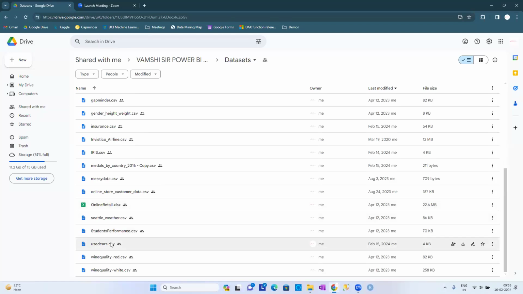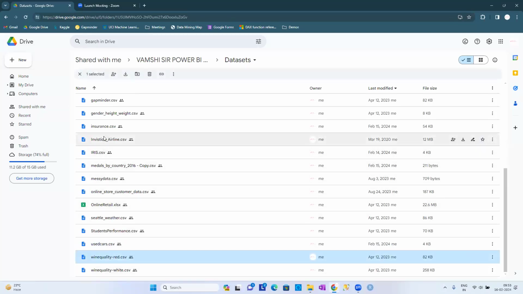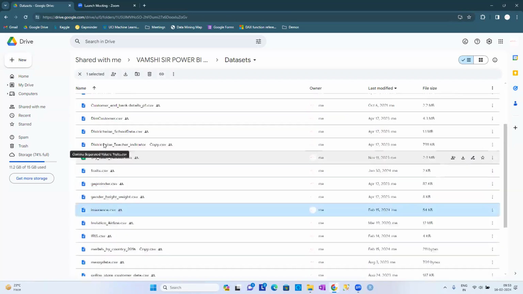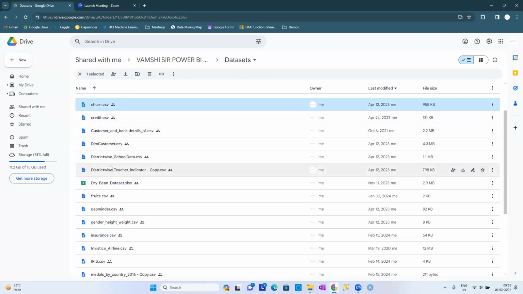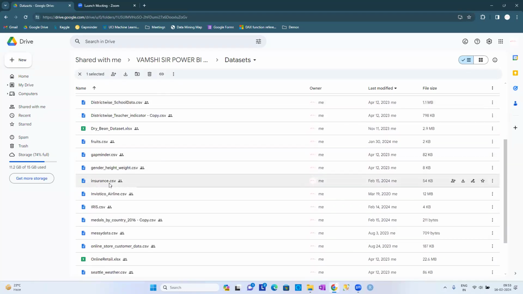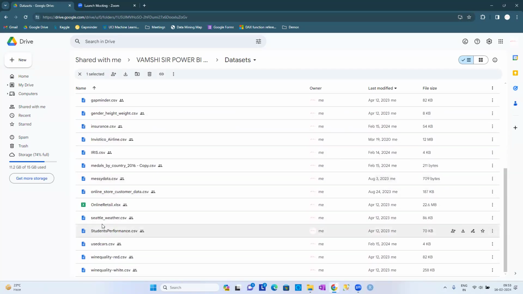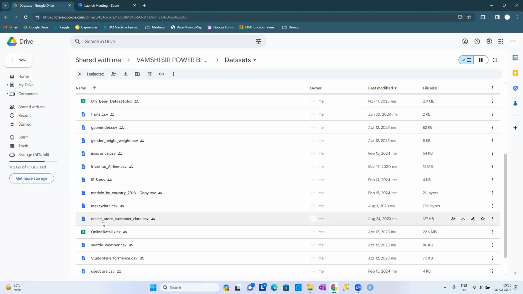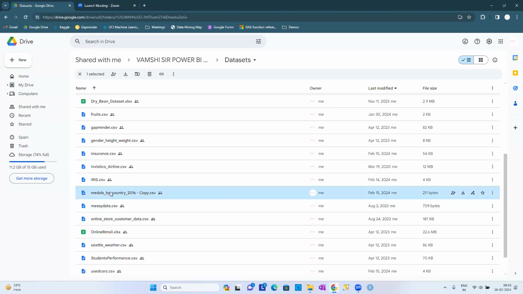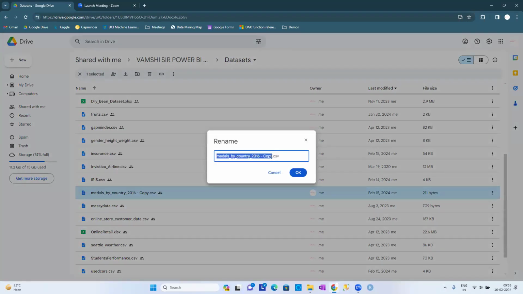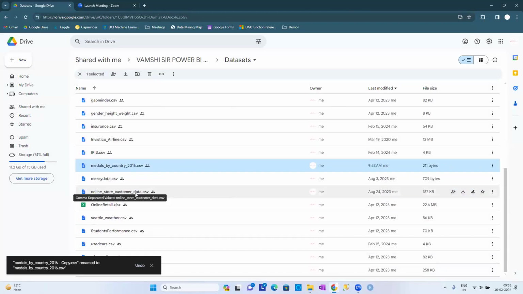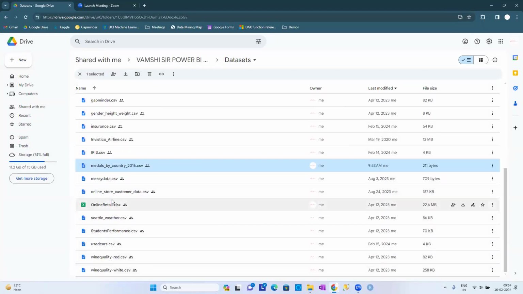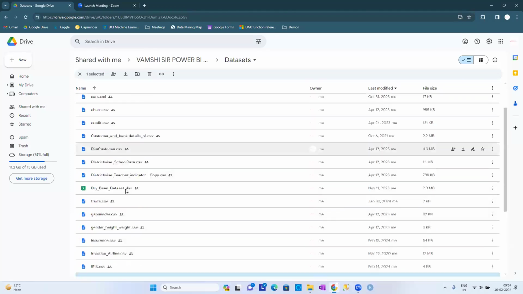You can see used cars, wine quality, insurance data set, credit data set, churn data sets, district wise data sets, and some other data sets like messy data sets and medals by countries. I have uploaded different data sets, and whenever I use any other data sets, I will upload those also. Around 25 data sets have been uploaded into this folder, guys.